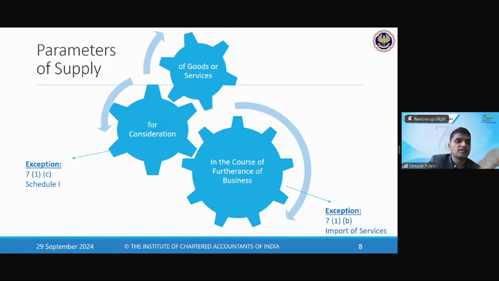Then the second exception is 7(1)(c), where it says that supply of goods or services in the course or furtherance of business, but without consideration, will also be liable to GST. What are those transactions? They are covered under 7(1)(c), which covers those items that are there under Schedule 1. That list is not there in the act, but the act gives a reference to the schedule. So the schedule also becomes part of the act.